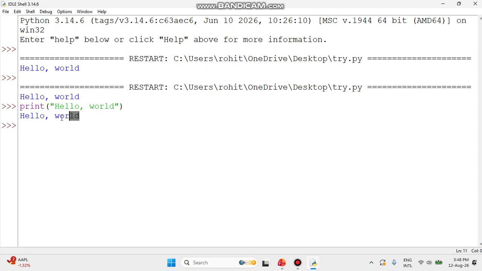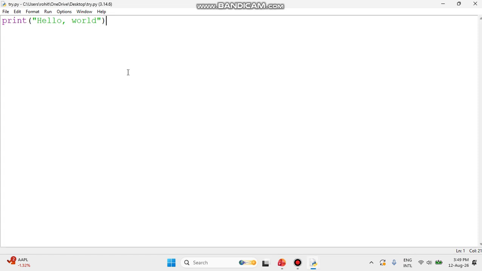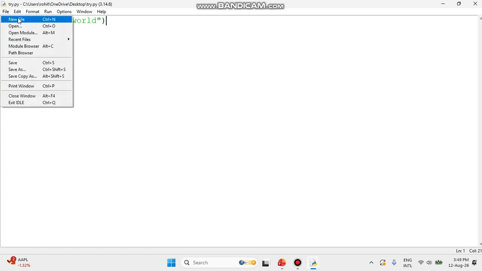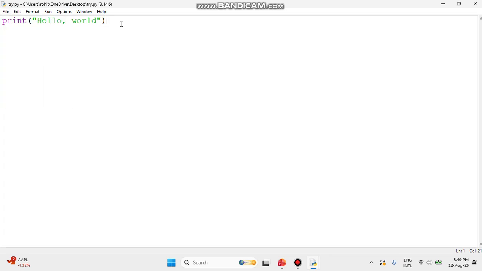The only thing is, if we want to write one line, then we can use the shell. But if we want to write multiple lines, then we need to use a proper new file, isn't it? A new file is important whenever we want to write multiple lines. So let's try a different printing statement. Instead of hello world, I'm saying over here hello students.